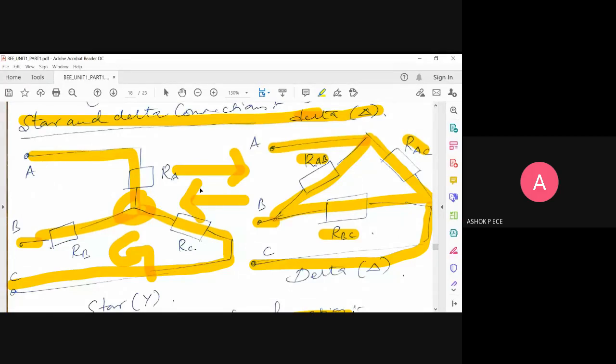See, for the conventions, don't change them. Always in star, remember, resistance will have a single suffix. For delta, resistance will have two suffixes. If you change it, it will be confusing. We are going to follow this notation only in star to delta and delta to star conversion.